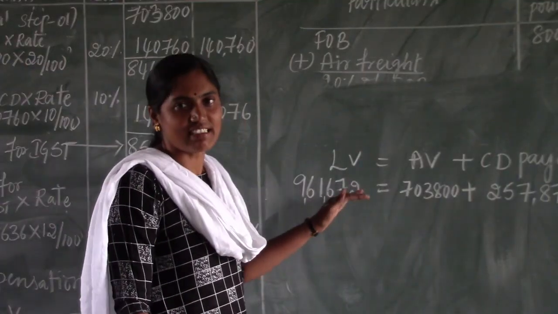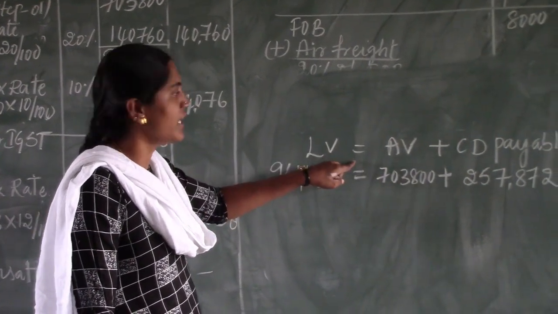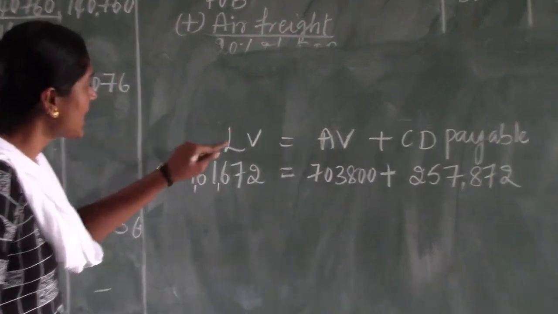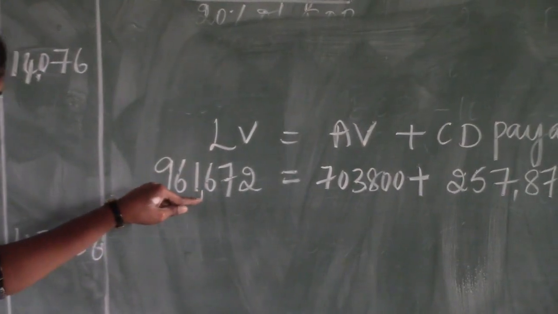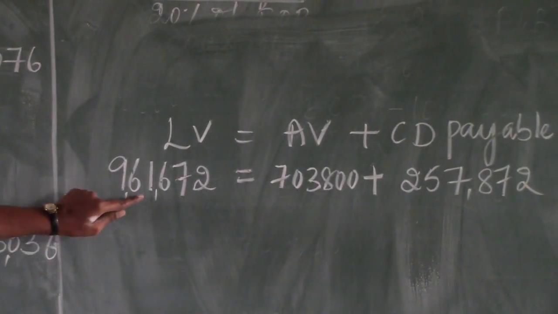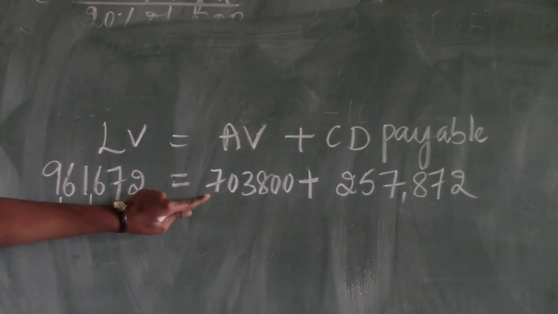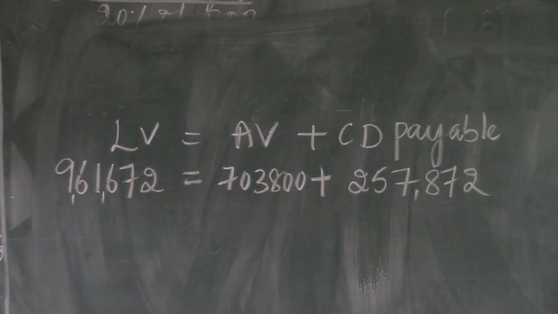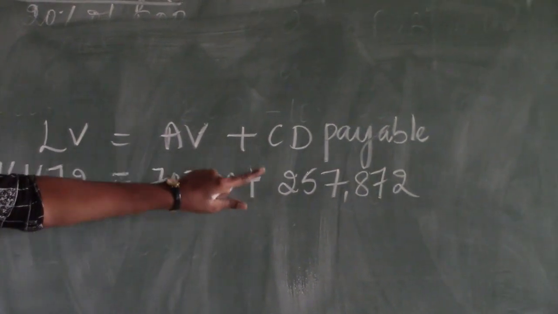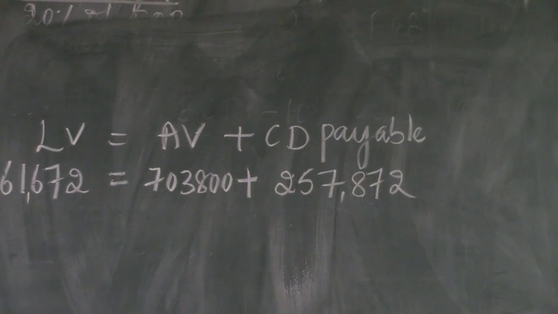And now we will cross check the answer whether it is right or wrong. See, landed value equals assessable value plus customs duty payable. Landed value as calculated, that is 9,61,672, equals assessable value as calculated, 7,03,800, plus customs duty payable as calculated, 2,57,872.